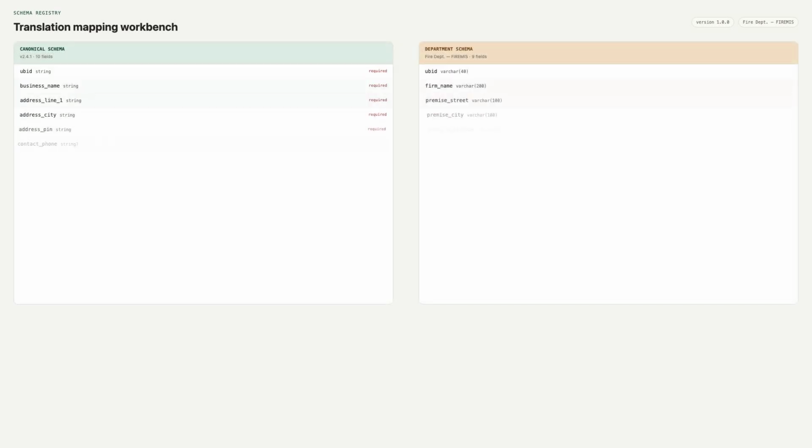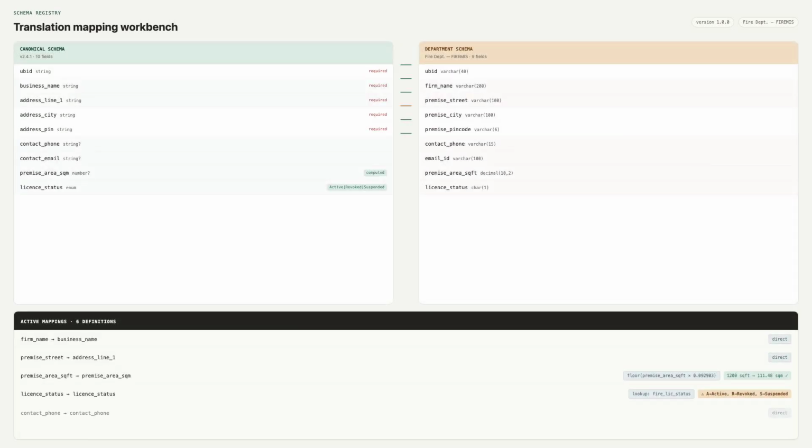40-plus departments means 40-plus different schemas. The translation mapping workbench lets operators define how each field maps to the canonical model. Canonical on the left, department on the right. Here we are onboarding the fire department. Their system stores premise area in square feet. A single expression converts it to square meters and runs a unit test directly in the workbench. License status codes, ARS, are mapped through a lookup table. Every mapping is versioned and auditable.